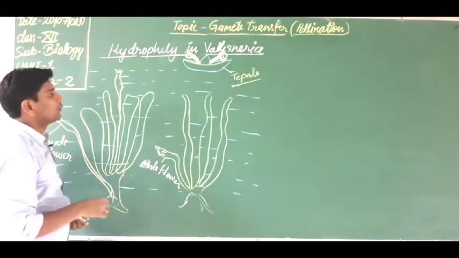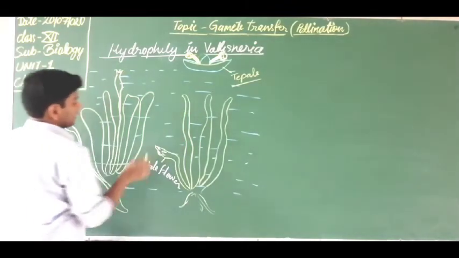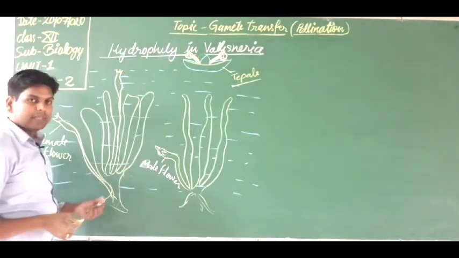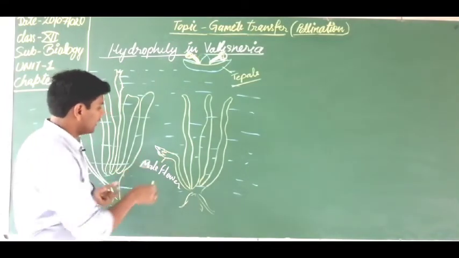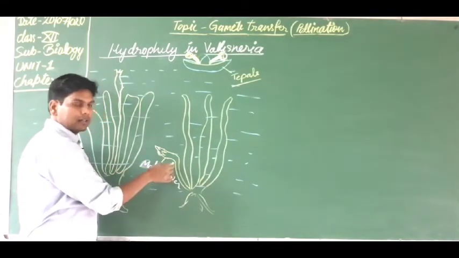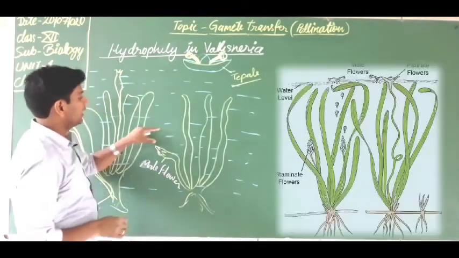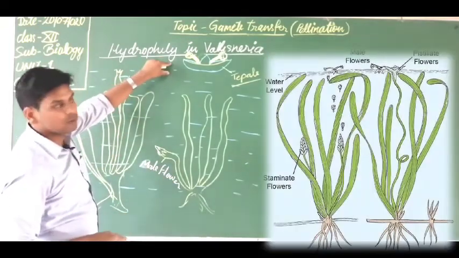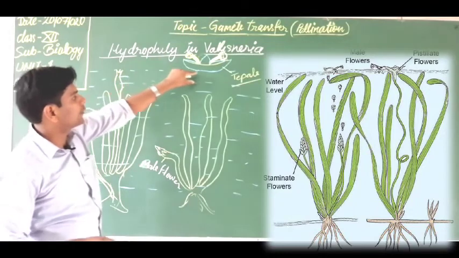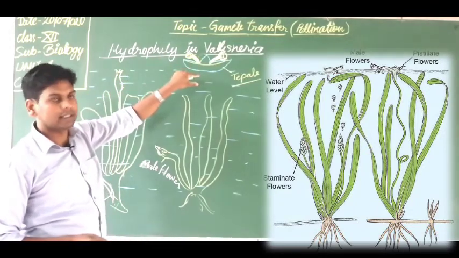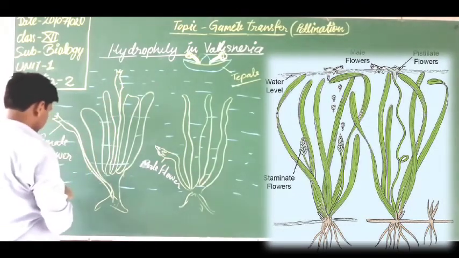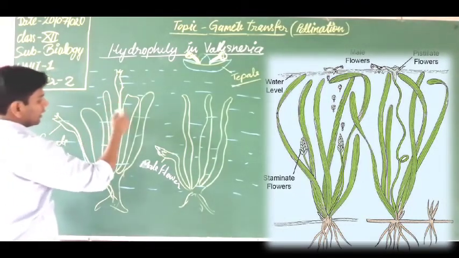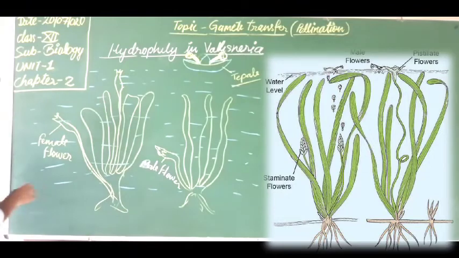When the male flower gets mature and pollen grains are formed inside it, the flower detaches from the main axis, comes toward the surface of water and floats on the surface.